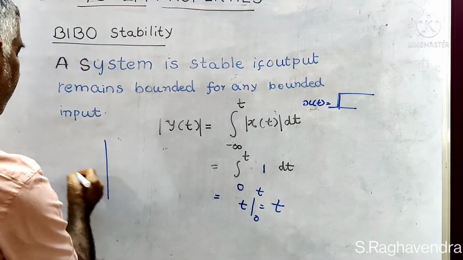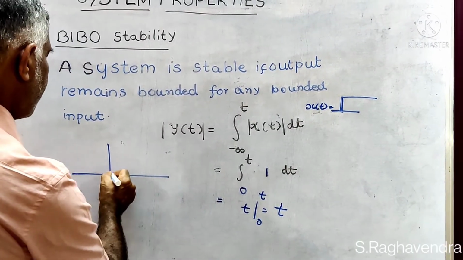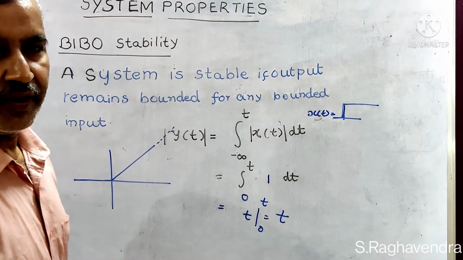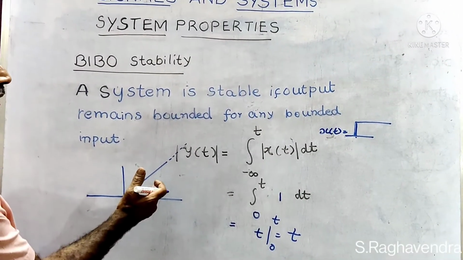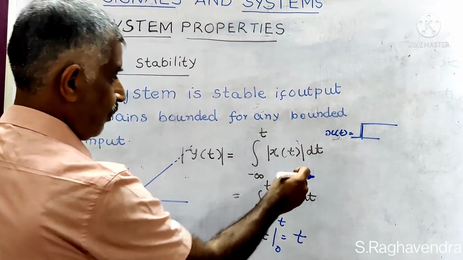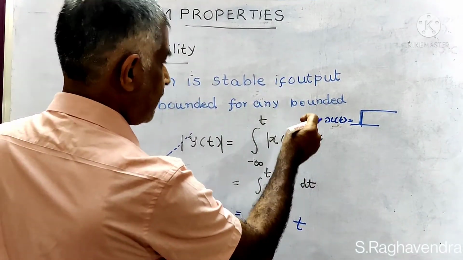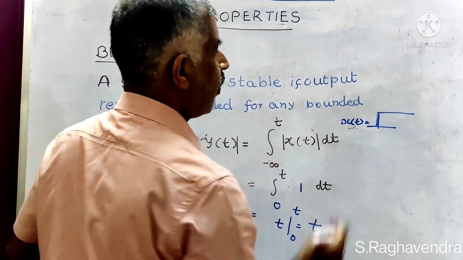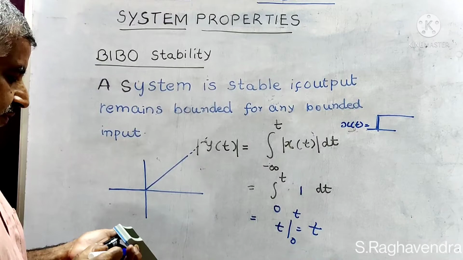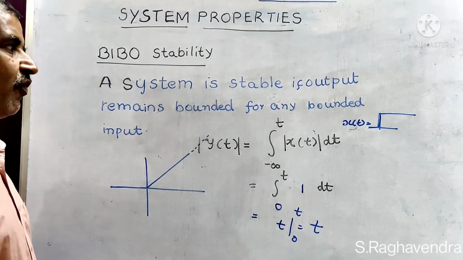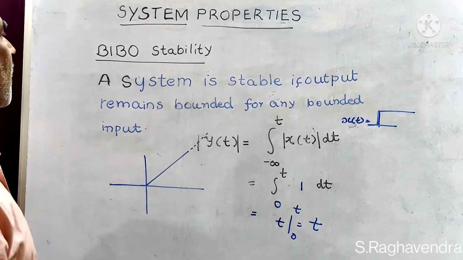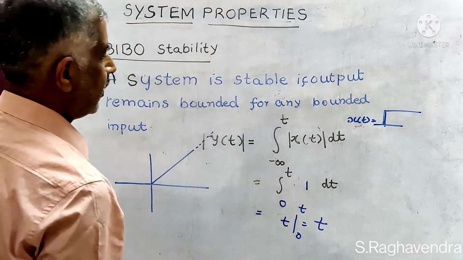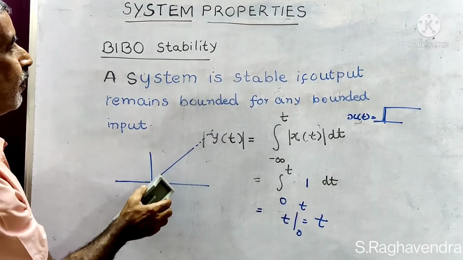Now, how is the graph? This is the graph. Is it bounded or unbounded? It is an unbounded function. Therefore, for the case of a step input, it is no doubt the step function is a bounded function. But in this case, if the input is a step function, the condition is not satisfied for stability as it is ever increasing. Therefore, it is said to be BIBO unstable.